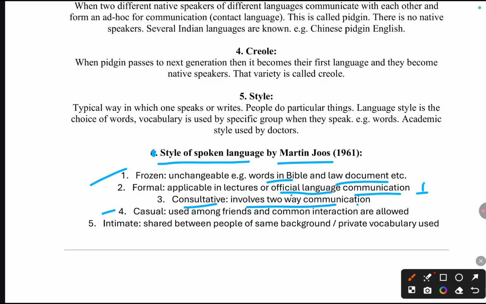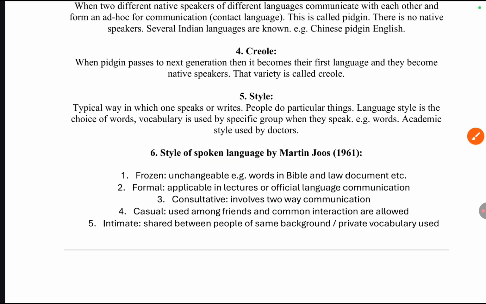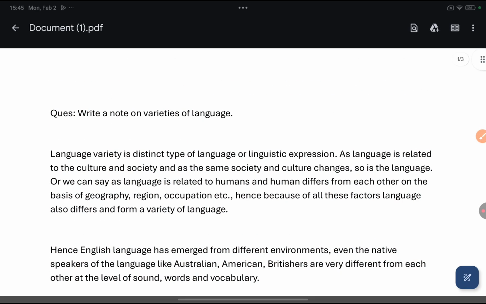Now casual is the style of language used among friends, and common interactions are allowed in this. Now intimate is shared between two people of the same background, where private vocabulary is used. For example, if two persons belong to the same area, they will have some specific words in which they will communicate. So this is intimate. So friends, this was all about the variety of a language. I hope you understood it.